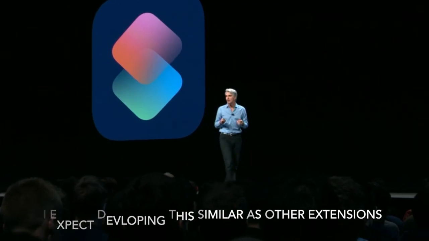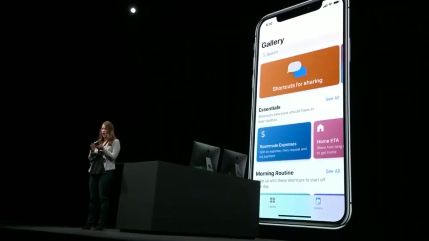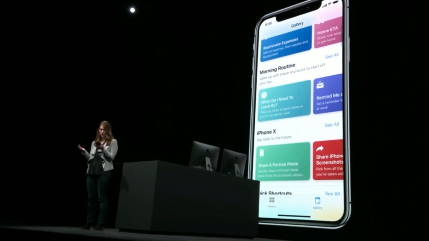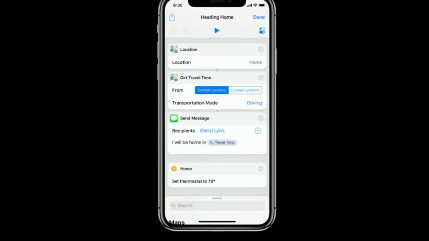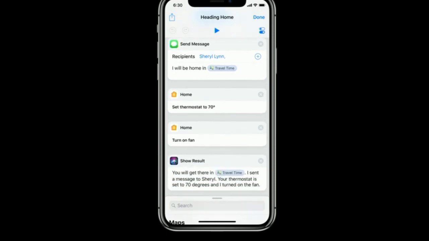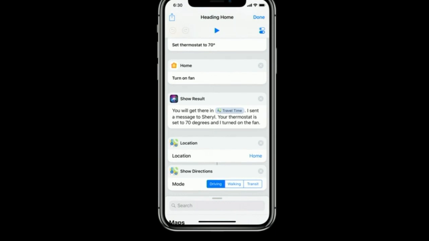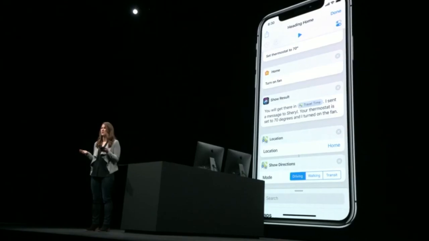We wanted to let you create your own shortcuts as users of multiple steps across multiple applications. And we're doing it with a new Shortcuts app. We start in the gallery, where there's hundreds of pre-made shortcuts that you can download, or we can hop over to the library, and I've got a bunch of shortcuts here, but I want to show you my heading home shortcut. You can see that it's just really a series of steps. It grabs my location and my travel time, and it sends my ETA to my roommate. It sets my HomeKit thermostat to 70 degrees, and it turns on my fan. And last, it gets directions home with Apple Maps with the best route to avoid traffic.